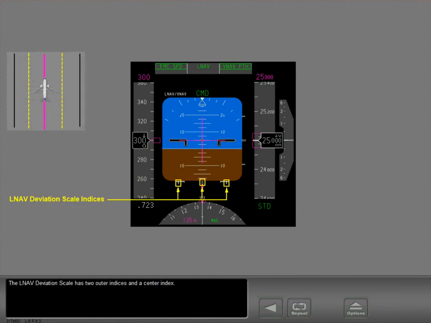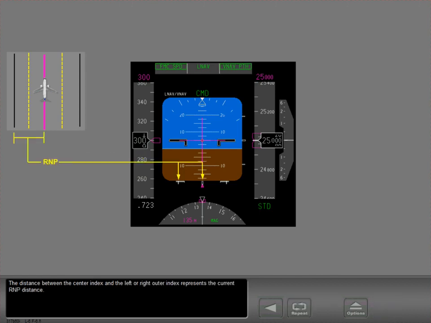The LNAV deviation scale has two outer indices and a center index. The center index represents the airplane's present position. The distance between the center index and the left or right outer index represents the current RNP distance.